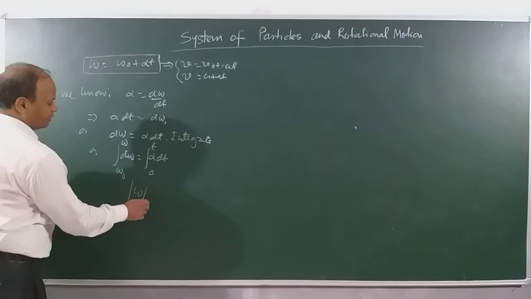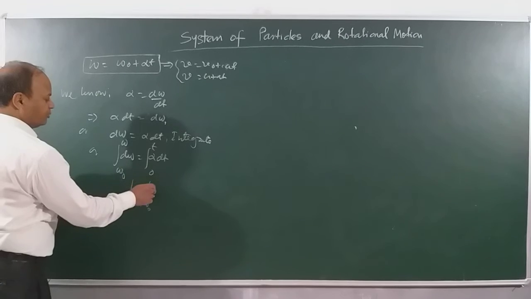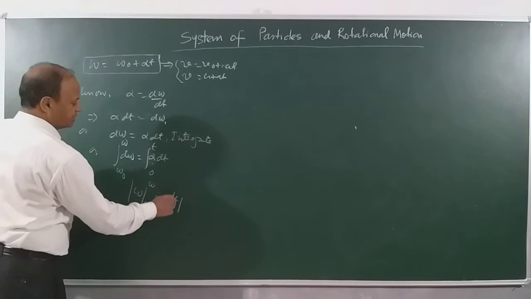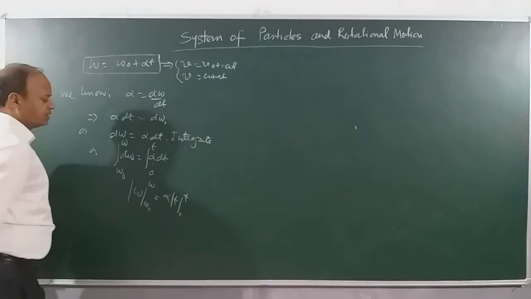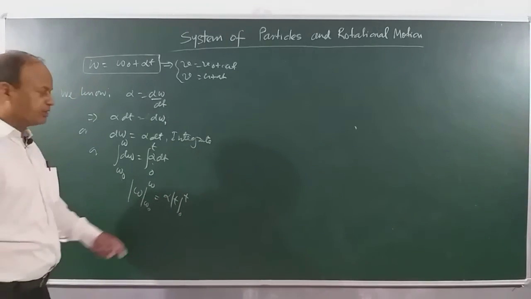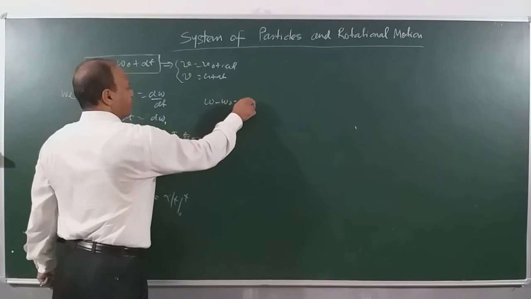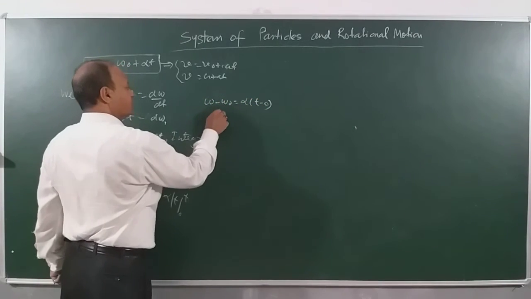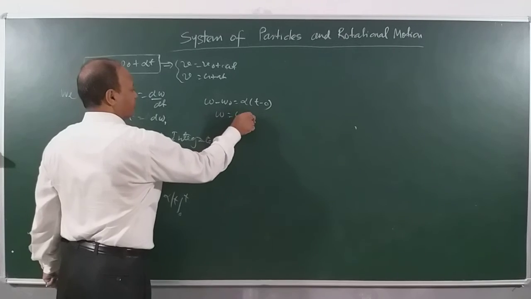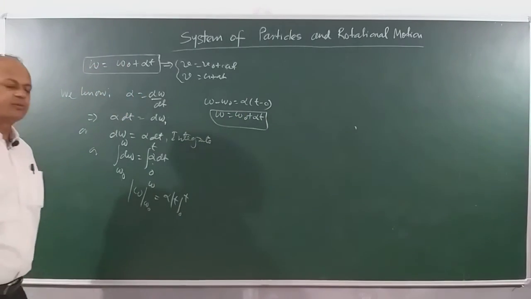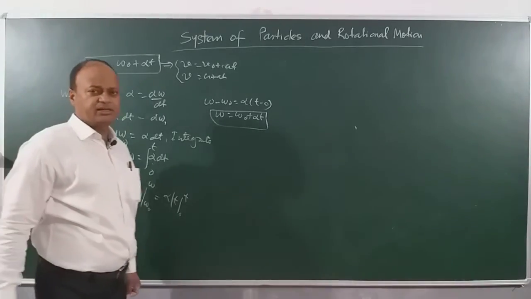Integration of d omega is how much here? Omega naught to omega. Alpha comes out, integration of dt is t, from 0 to t. Very well, you can see this will be omega minus omega naught equals alpha into t minus 0. So omega becomes omega naught plus alpha t. So children, this is the first equation of rotational motion that we have derived very easily, right?